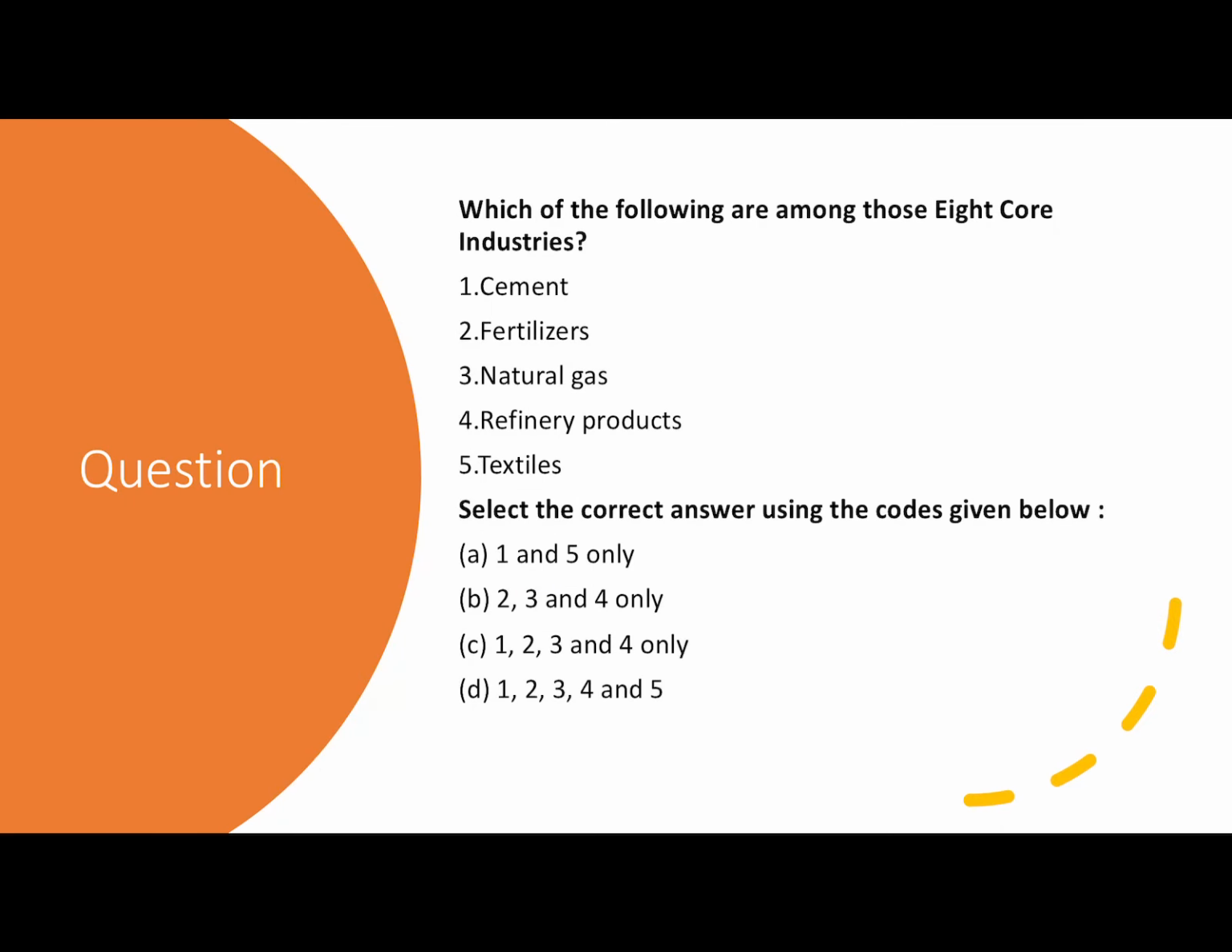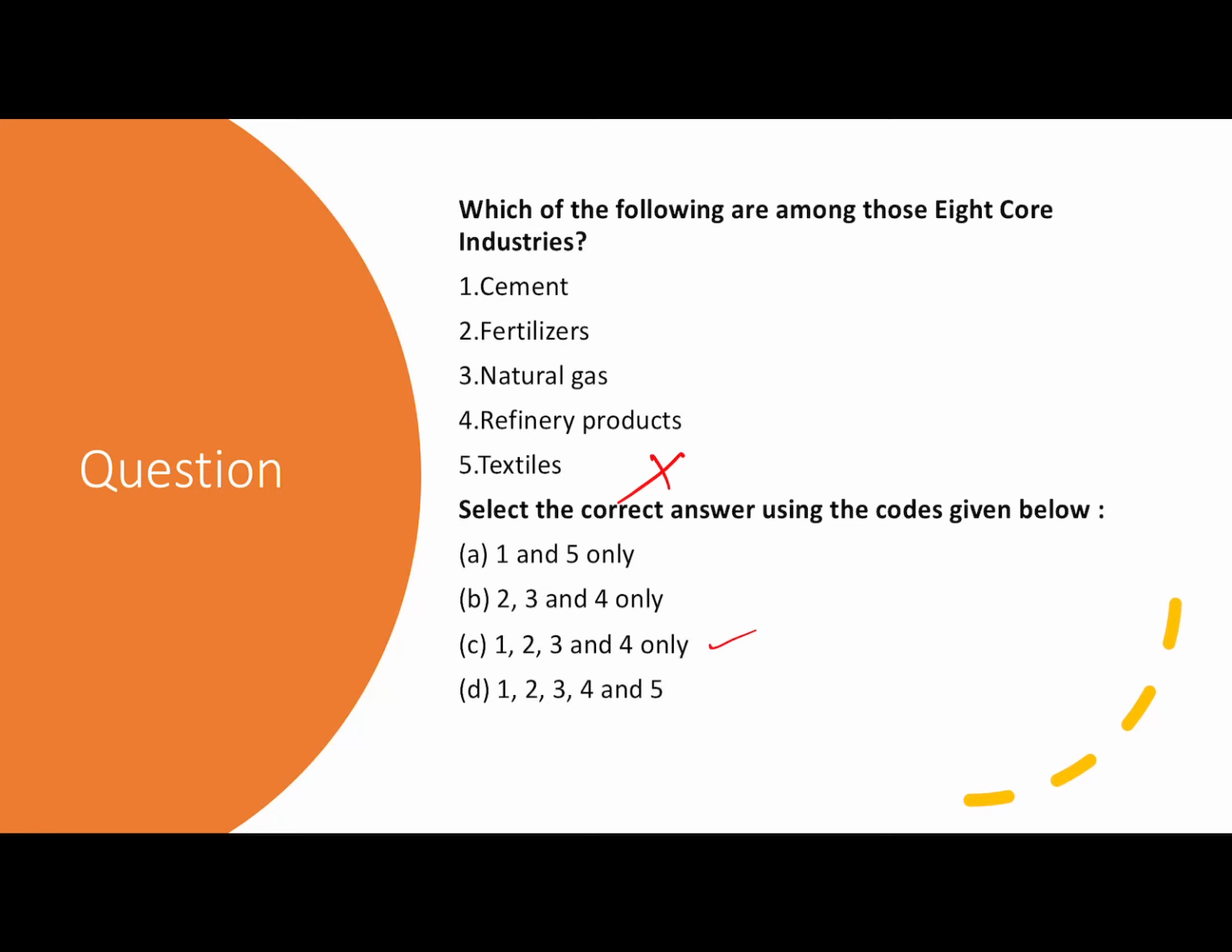Let's take an easy question. Which of the following are among the 8 core industries? Cement, fertilizer, natural gas, refinery products and textiles. Again, if you're watching this video on our website, you can go ahead and click the right answer on your screens. So answer is 1, 2, 3 and 4 only. Textile is not a part of the core industries.